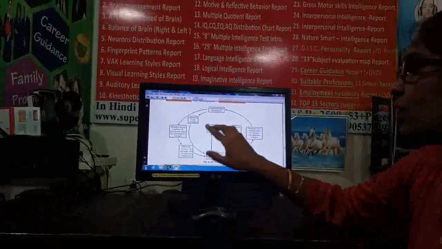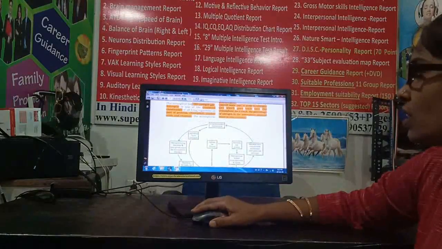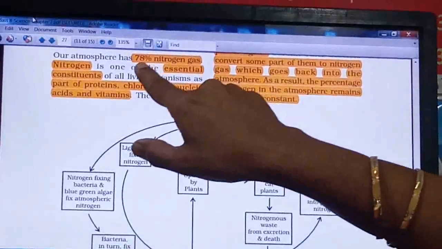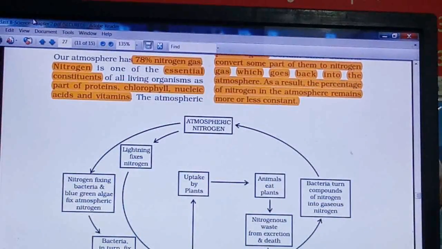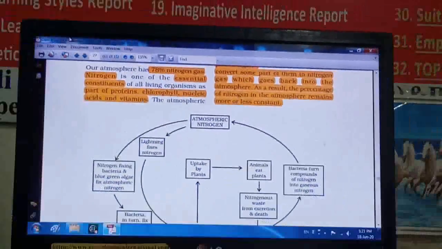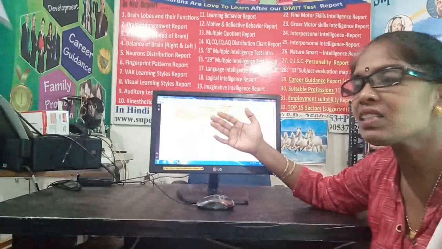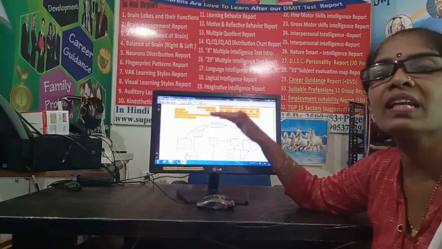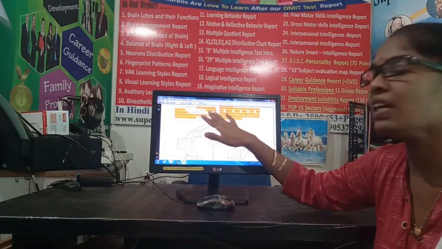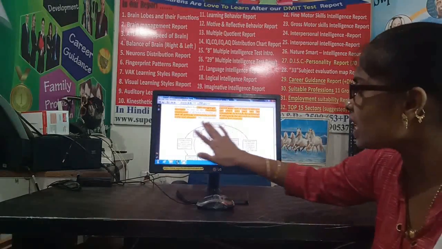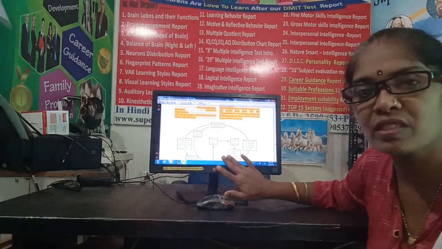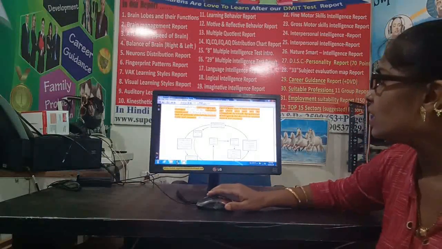That's why the amount of nitrogen in the atmosphere, that is 78% nitrogen, will never change. It will not decrease or increase. It will always remain constant, that is 78%. The same information that we have seen in this nitrogen cycle is given here.